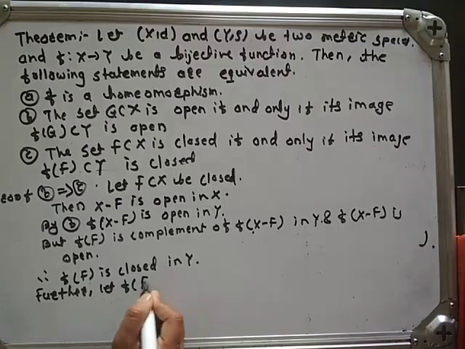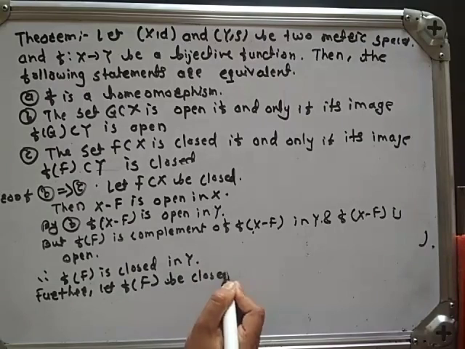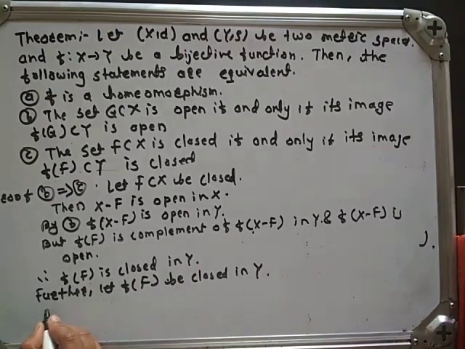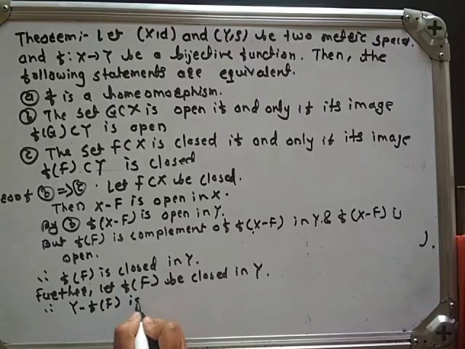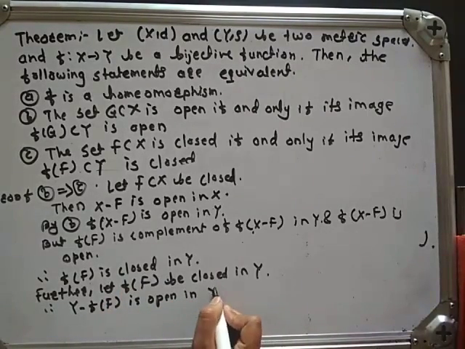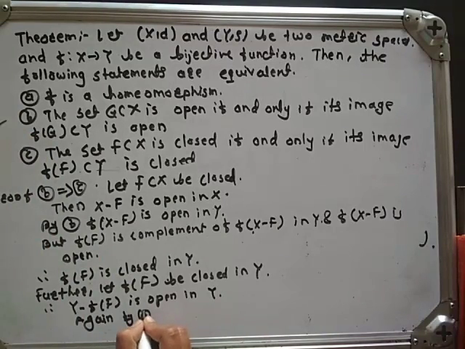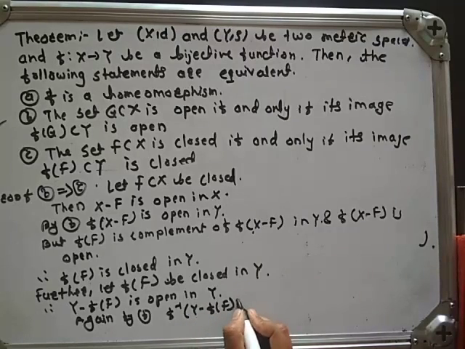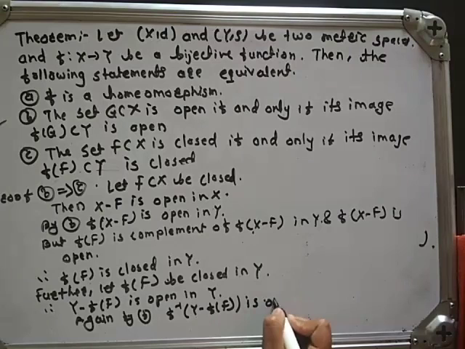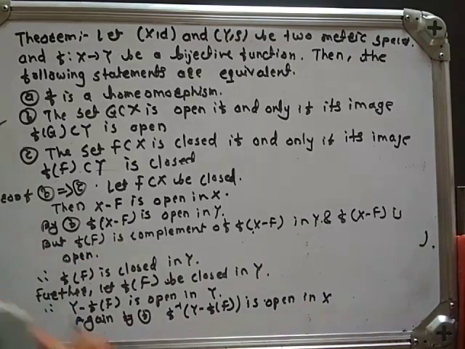Let f of capital F be closed in Y, therefore Y minus f of F, the complement of f of F, is open in Y. Here no need to say by B, actually this is by theorem.